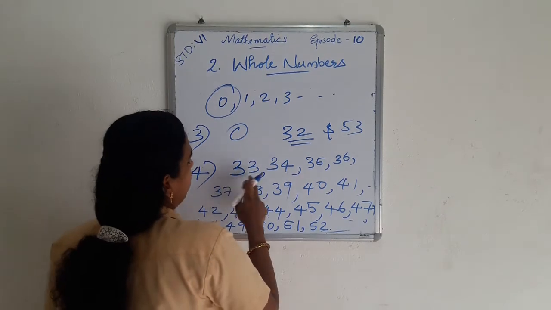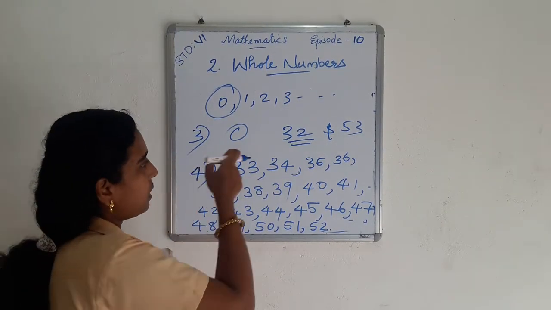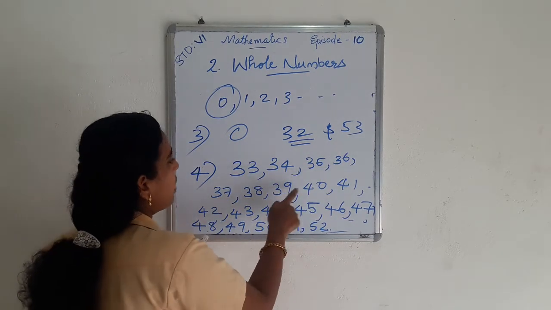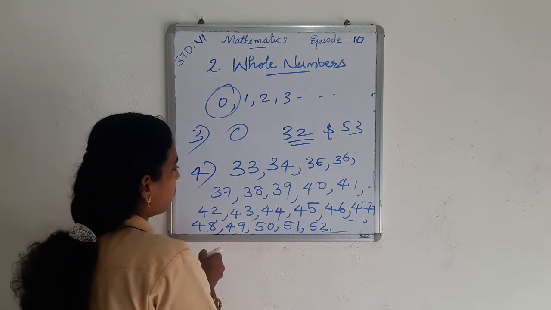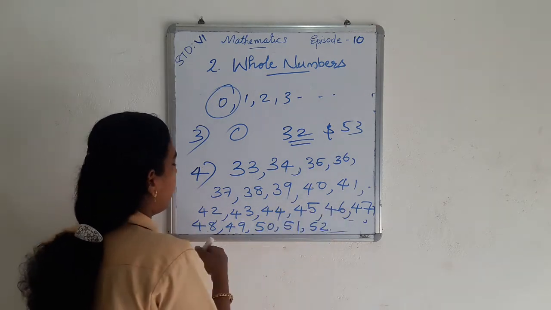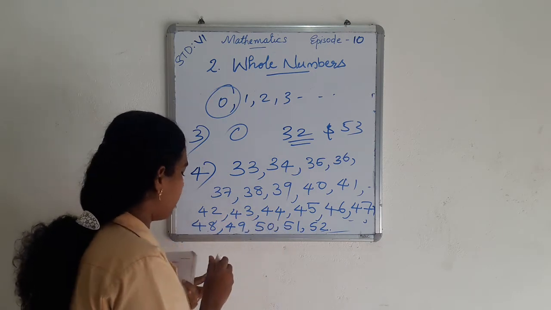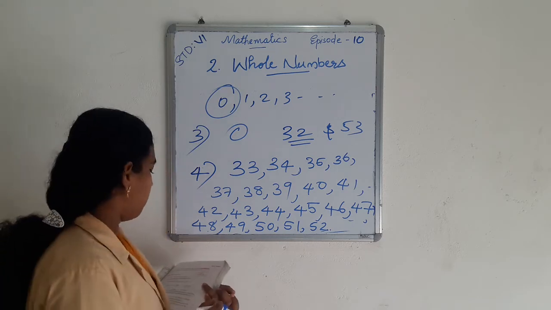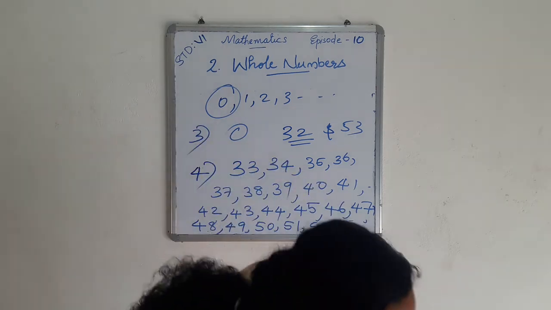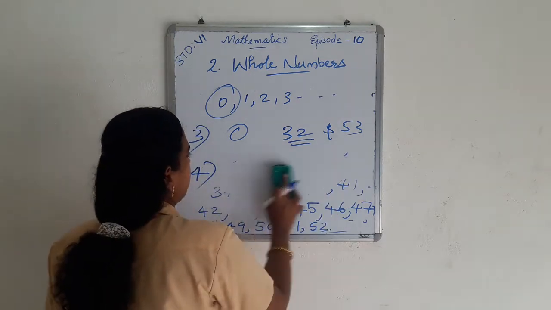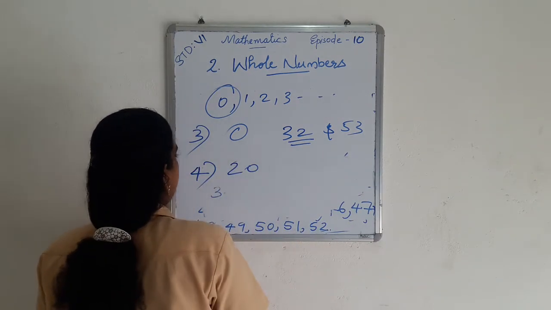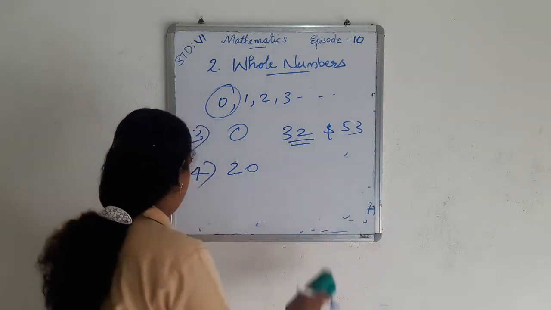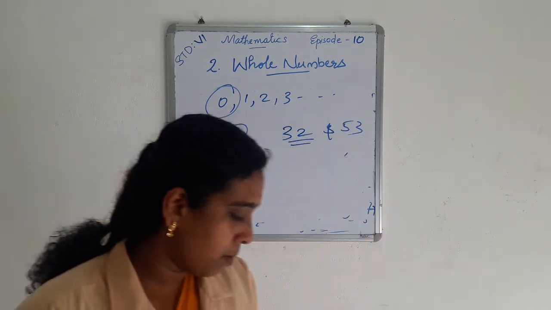So how many whole numbers come between 32 and 53? 1, 2, 3, 4, 5, 6, 7, 8, 9, 10, 11, 12, 13, up to 20. So 20 whole numbers come between 32 and 53. The answer to the fourth question is 20. And the next question, number 5.